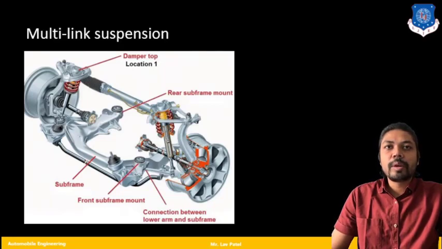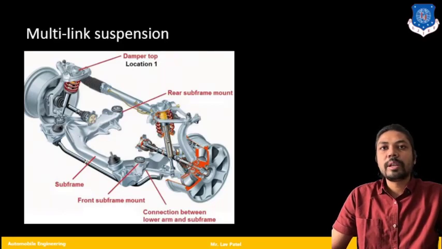Also the subframe is provided. So you can say that these frames also react as suspension system. Rear subframe mounting is there. Also front subframe mount is there. Connection between lower arm and subframe is there. So there are several links.